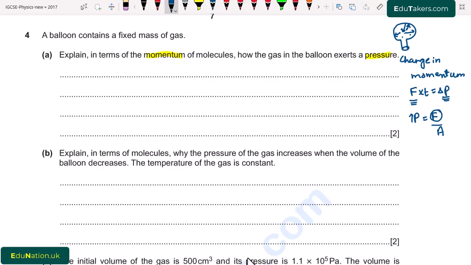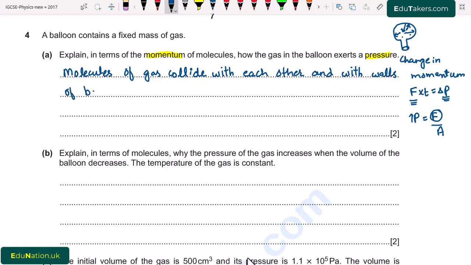So I write here, first of all, molecules collide with each other and with the walls of balloon. So when they collide with the walls of the balloon, they change their direction and bounce back.